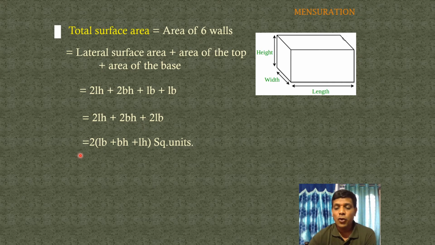Now, the diagonal of a cuboid. The diagonal equals the root of length square plus breadth square plus height square. Diagonal means a line segment joining one vertex to the opposite vertex. Using the right angle triangle, length square plus breadth square plus height square. That is called the diagonal of a cuboid: root over L square plus B square plus H square.